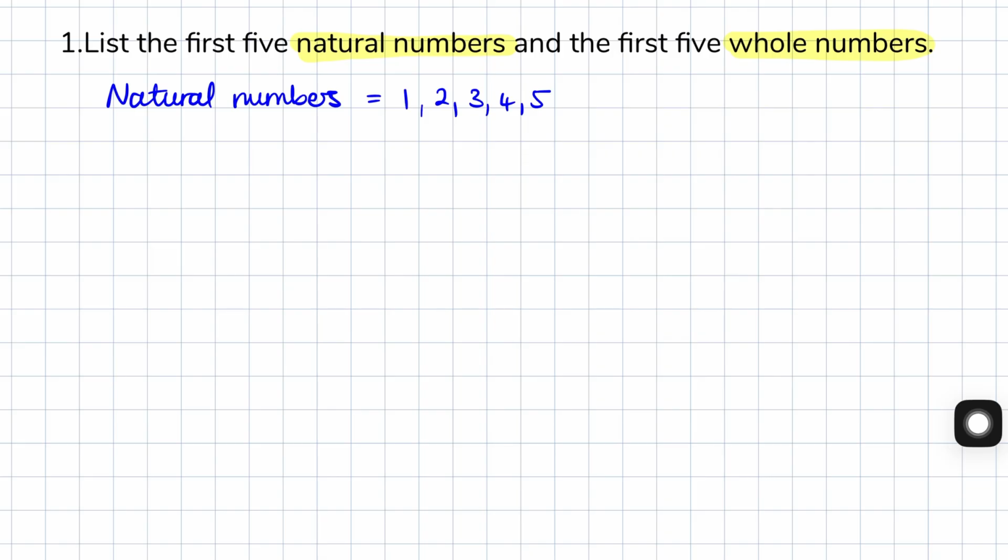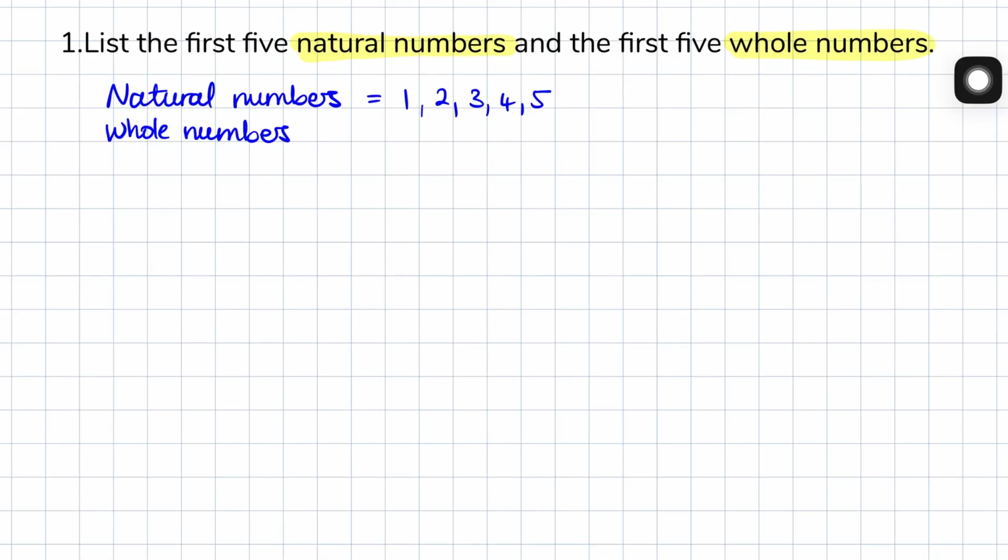Now, what about whole numbers? Whole numbers include all natural numbers and 0. So the first 5 whole numbers are 0, 1, 2, 3, and 4. Did you catch the difference? It's that little 0 at the beginning.